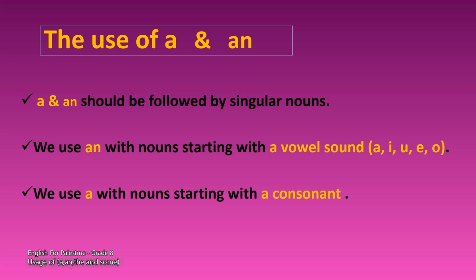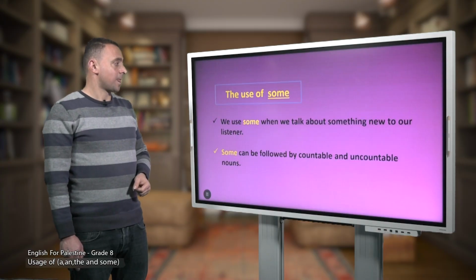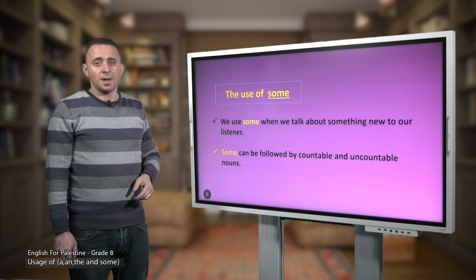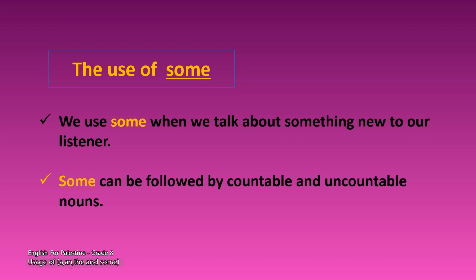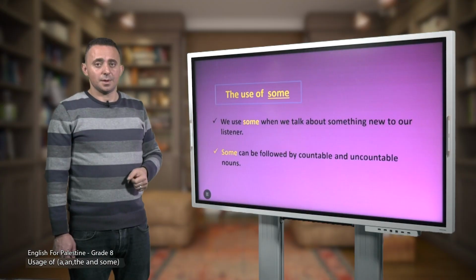We also use a with nouns starting with a consonant, right? A should be followed by nouns starting with a consonant, not a vowel sound, right? Let's continue. What about the use of some? As you have seen so far, we use some when we talk about something new to our listener. So some is an indefinite article, right? Some can be followed by countable and uncountable nouns, right?